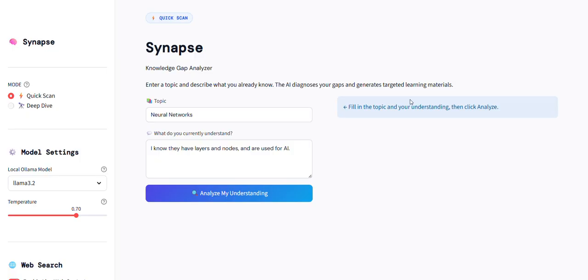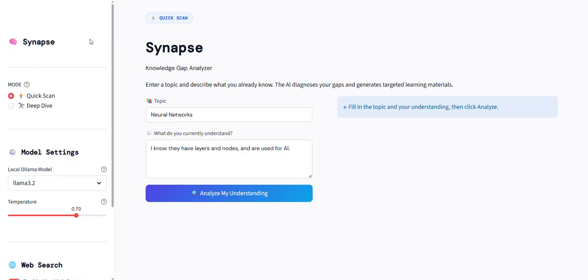It is an AI powered knowledge gap analyzer that tells you precisely what you know, what you are missing, and what to study next. And the best part is, it runs entirely on your own computer privately. So let us look at what Synapse has for us.